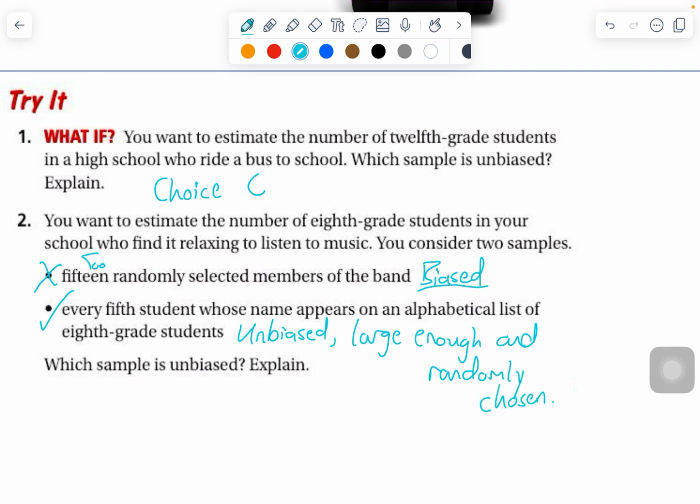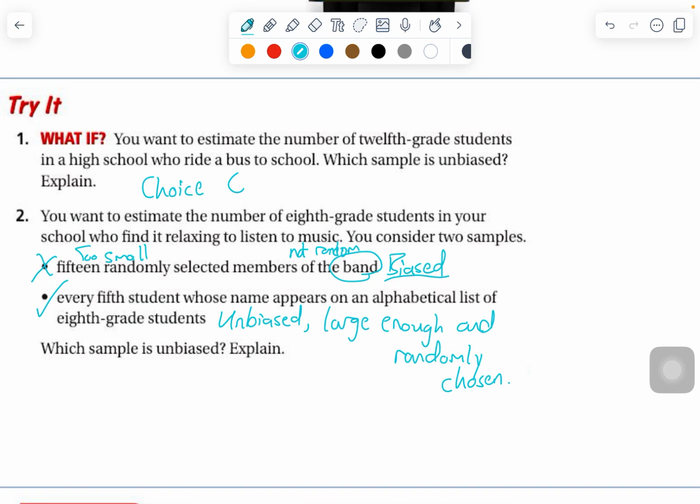This is too small. The band is not random. They're going to be biased. They're going to want to listen to music probably.